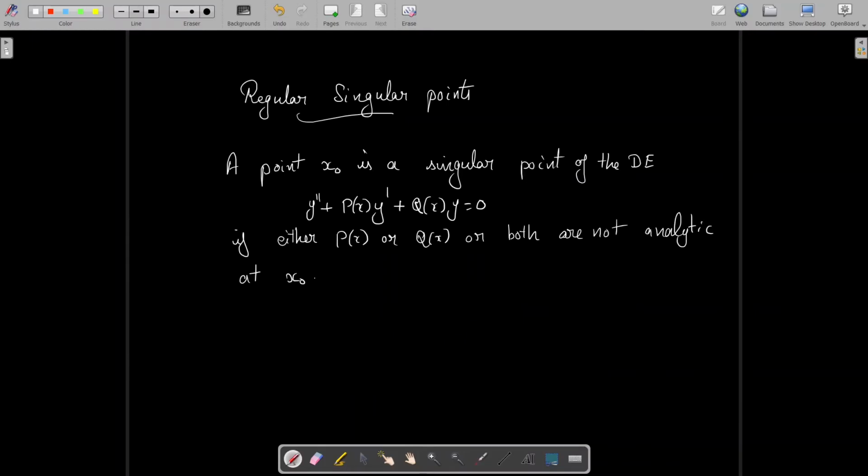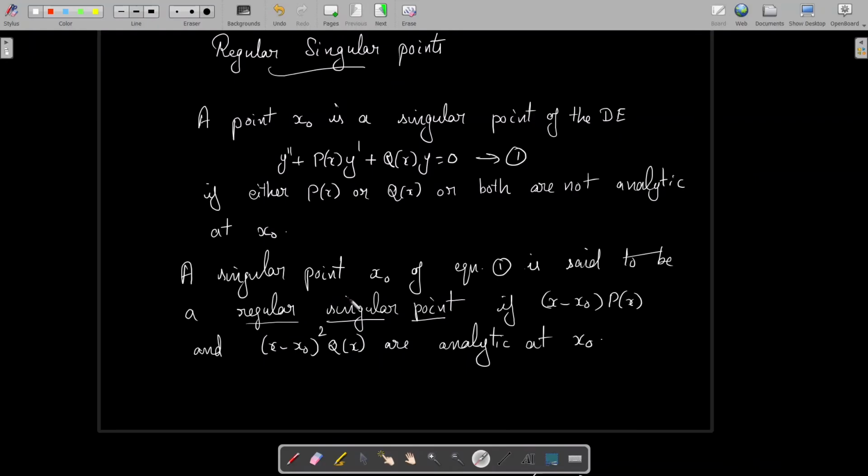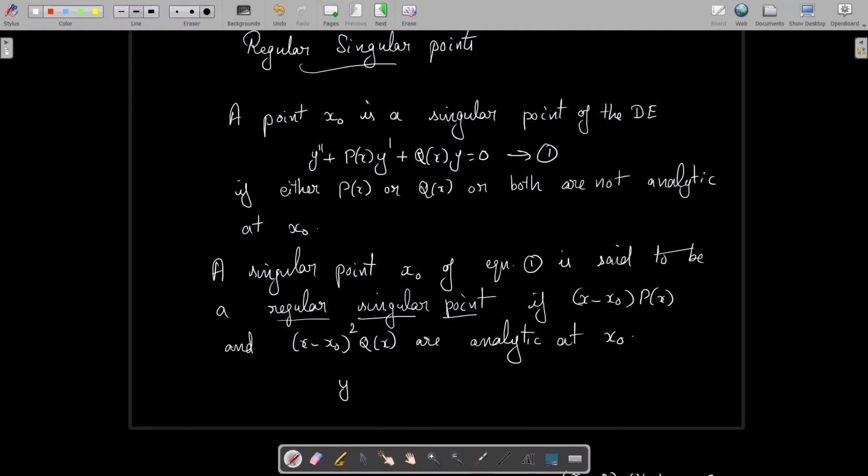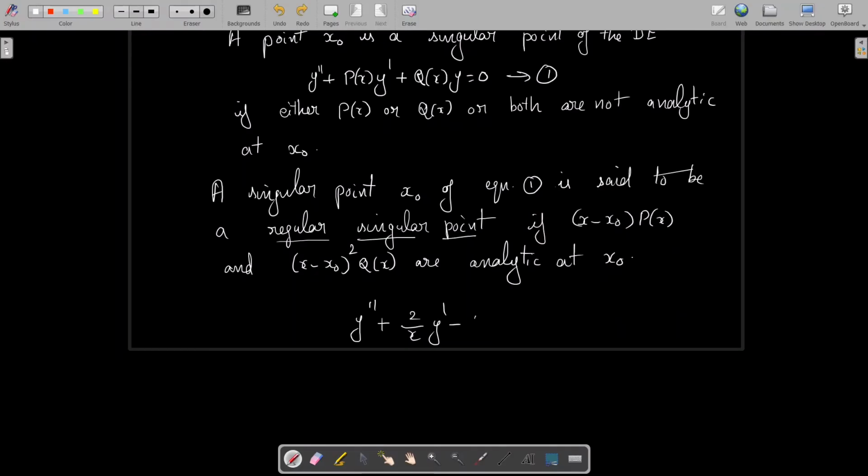Now we have another definition. A particular singular point x0 of equation 1 is said to be a regular singular point if (x - x0) p(x) and (x - x0)^2 q(x) are analytic at x0. For example, consider the differential equation y'' + (2/x) y' - (2/x^2) y = 0.